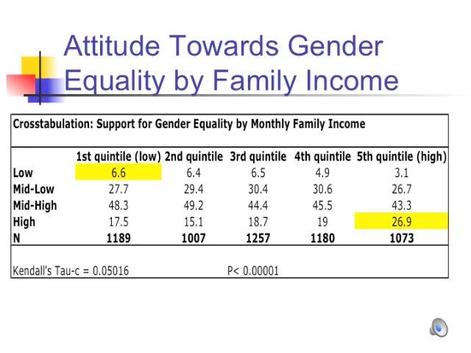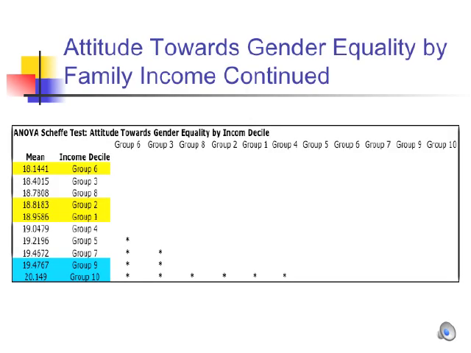My first experiment compares gender equality with economic prosperity. My p-value suggests statistical significance, however my tau-c result indicates very little relation between the two variables. Although the yellow highlighted values are what would be expected in a positive relationship between the variables, such a relation is not the case. As demonstrated by my Scheffé test, which was done before I reduced my independent variable categories into quintiles, the lowest income brackets, groups 1 and 2, have means which rank in the middle of my dataset, while group 6, a middle income bracket, has the lowest mean.